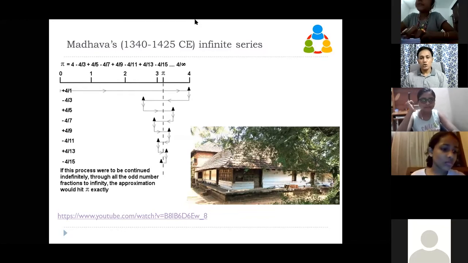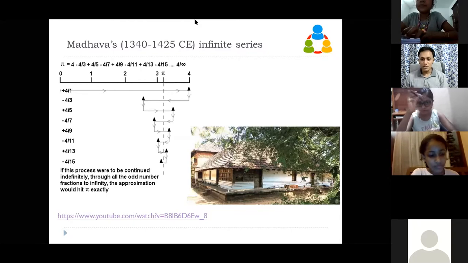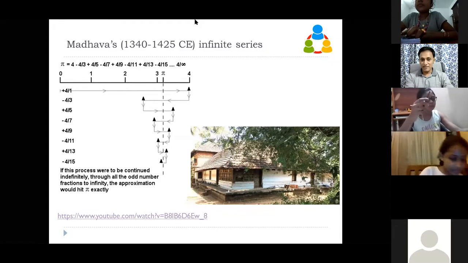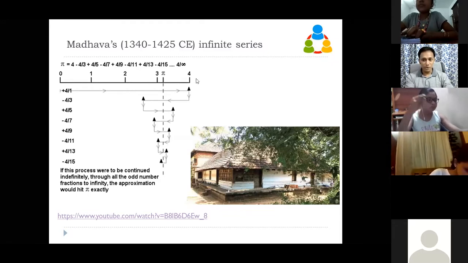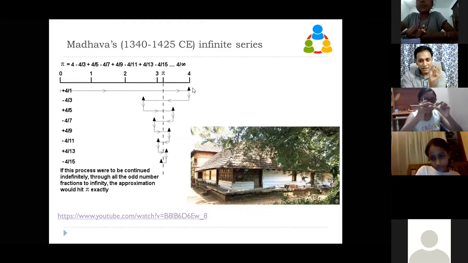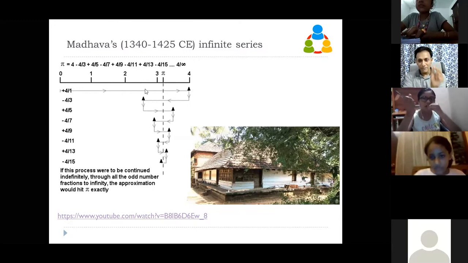Okay, so this person Madhava found out a method. He realized that the value of pi is between 3 and 4, but then he tried to calculate the value. He gave a method.